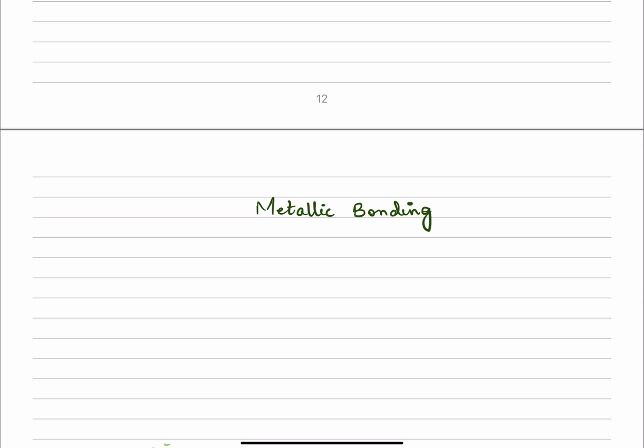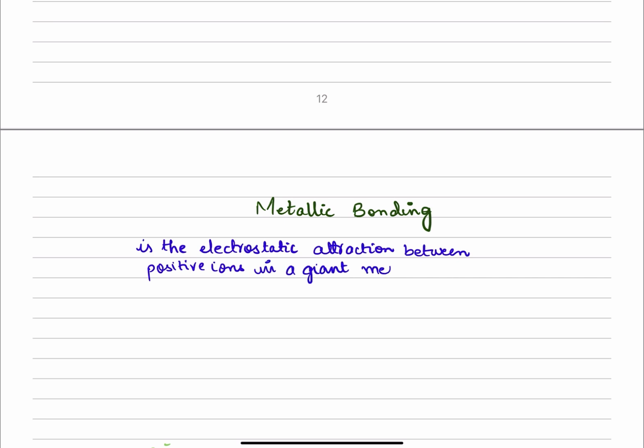So let's define what is metallic bonding. Metallic bonding is basically defined as the electrostatic attraction between positive ions in a giant metallic lattice, and the sea of delocalized electrons.